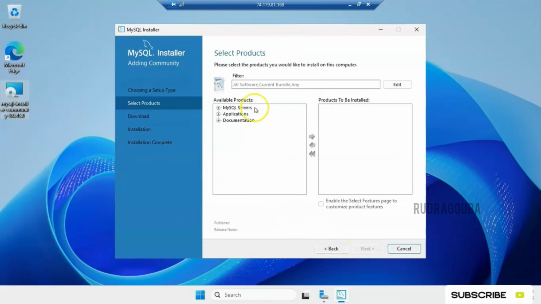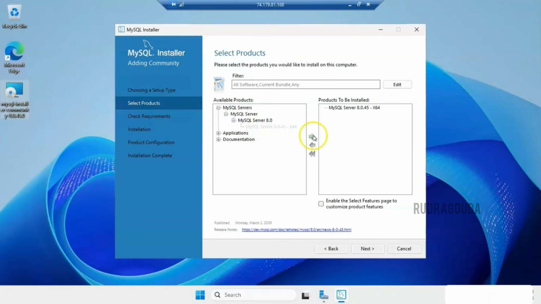Here we need to select the products. So this is available products and products to be installed. First, I'll expand MySQL Servers, then MySQL Server, and then MySQL Server 8.0. Select this one and move it to the right. So this one is added here in the products to be installed section. After that, I'll expand Applications and then go for MySQL Shell. Then again expand this, select and move it this side.